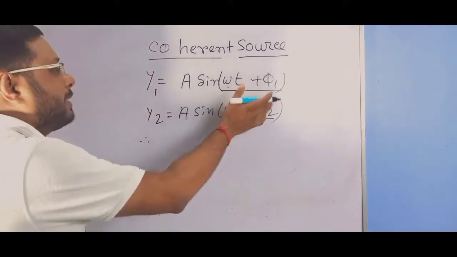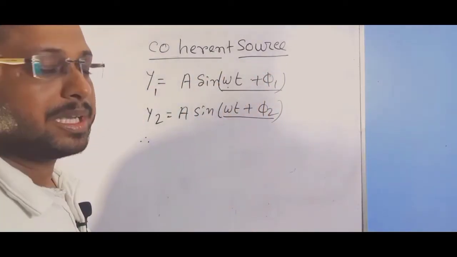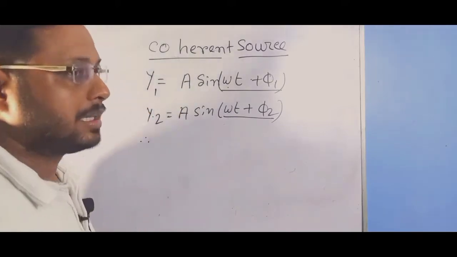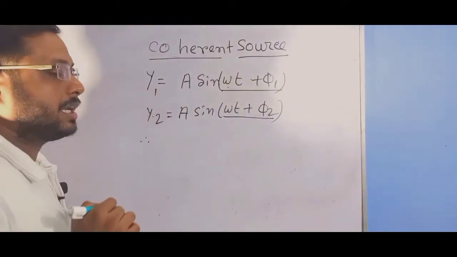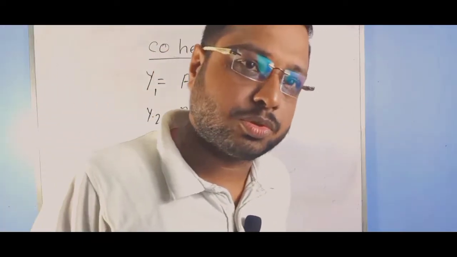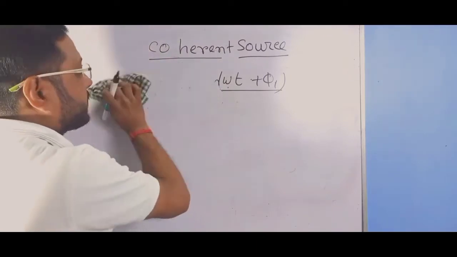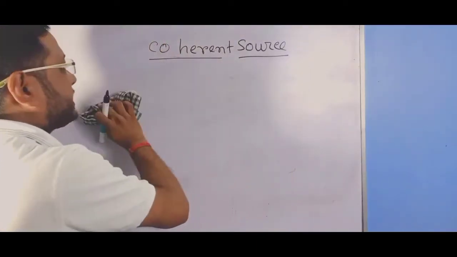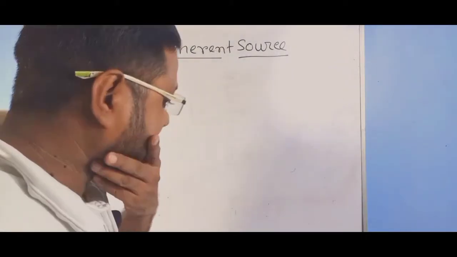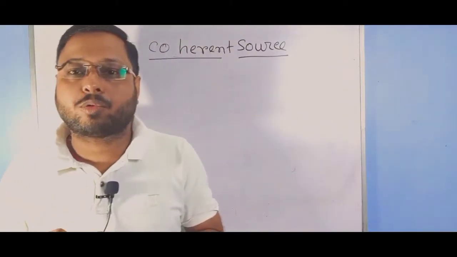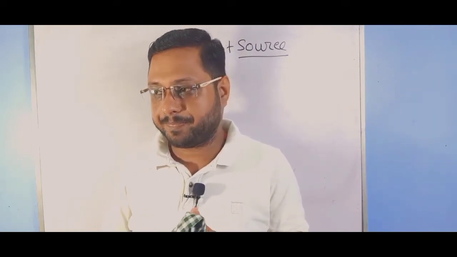If the value of phi 1 minus phi 2 equals 0 or is constant at all times, then the two waves are said to be coherent, and the source of the two waves is said to be a coherent source. That is, two waves are said to be coherent if they vibrate with the same phase and maintain a constant phase difference or 0 phase difference between them.